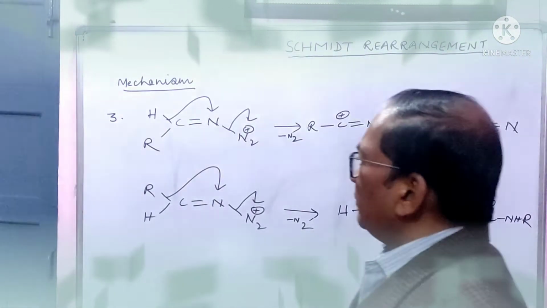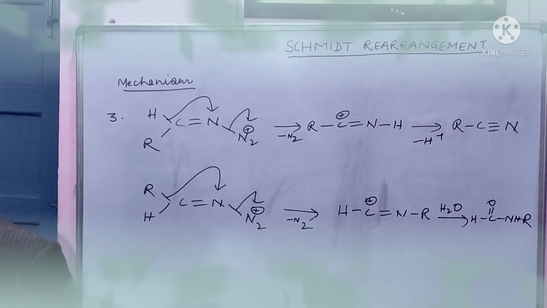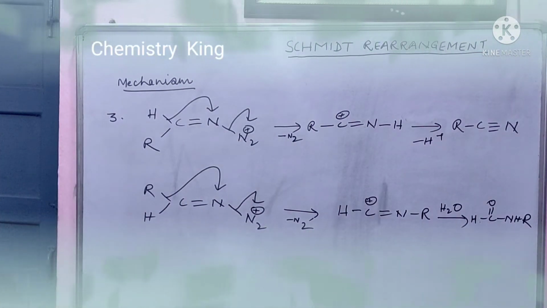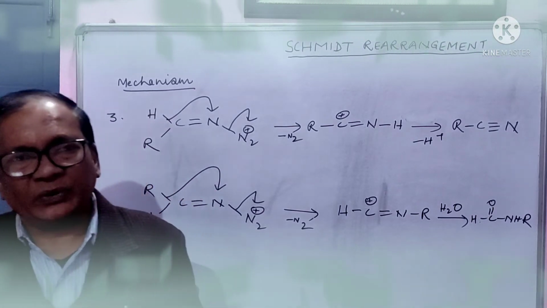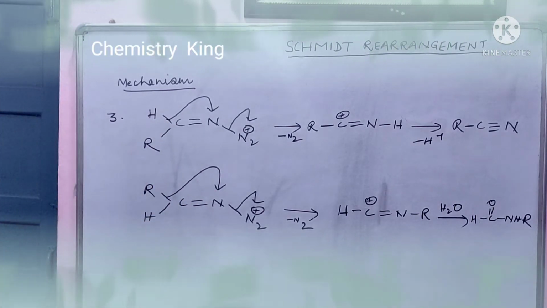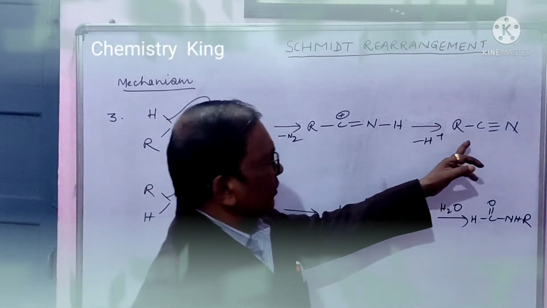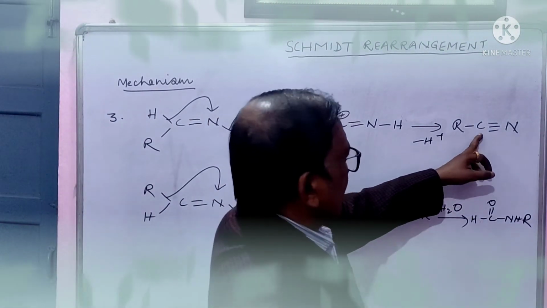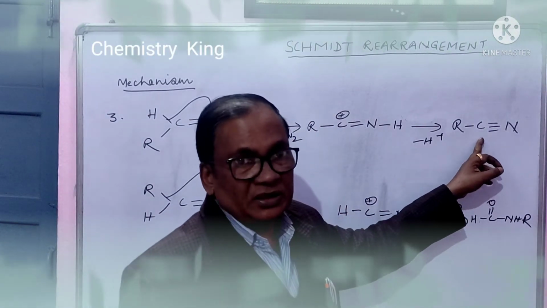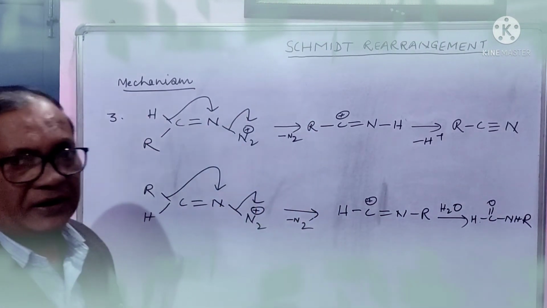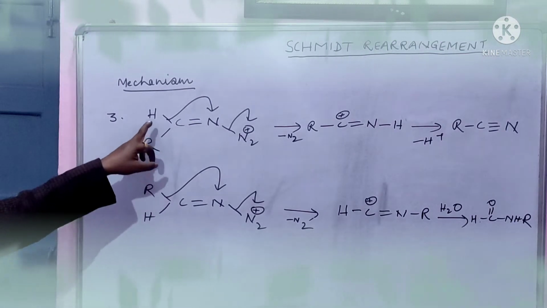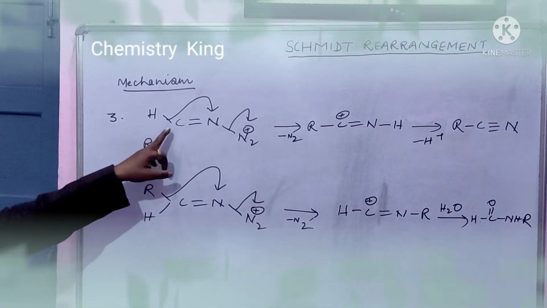Now let us see the third mechanism. Here we will see how aldehyde will give a mixture of products. Aldehyde will produce nitrile, that is cyanide, and N-formyl amine. If you get aldehyde, then